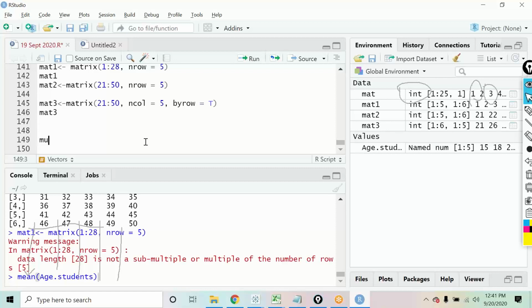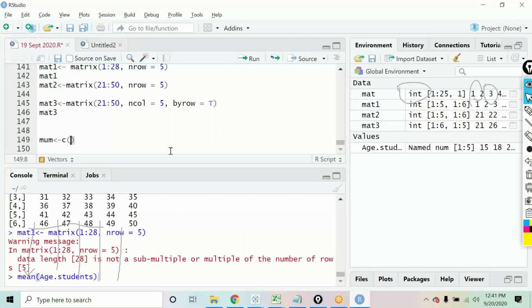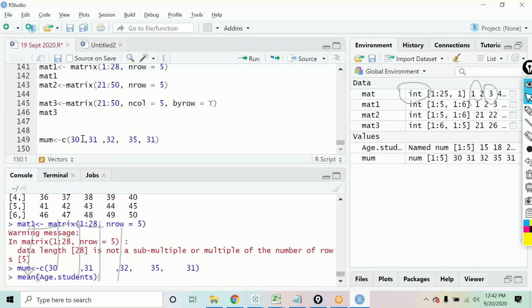First of all, I'll create a vector by the name Mumbai. In that Mumbai vector, I'll save some values, and the values are these. Let me copy these values from here. If you want, I can put these values on the chat as well, so that you all have the same values. So these are the values of Mumbai, and I'll create my first vector, that is Mumbai.